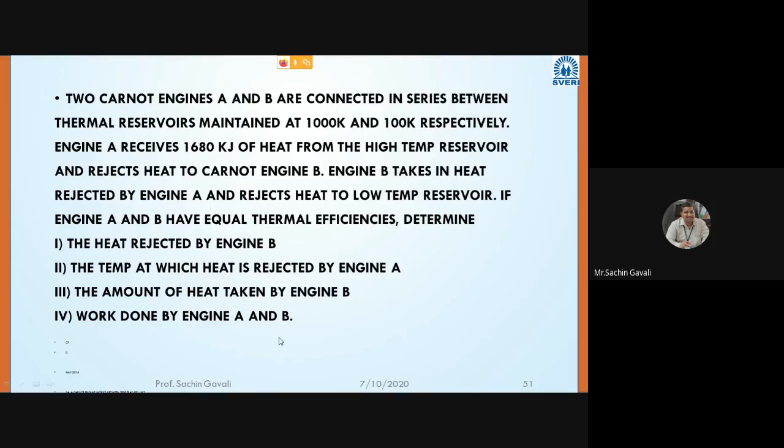So this numerical is asked in GATE many times, the GATE examination, as well as one or two times in our university examination. So who will solve, or shall I give some time to think for you, or shall I start immediately? I want a reply immediately from two or three students.